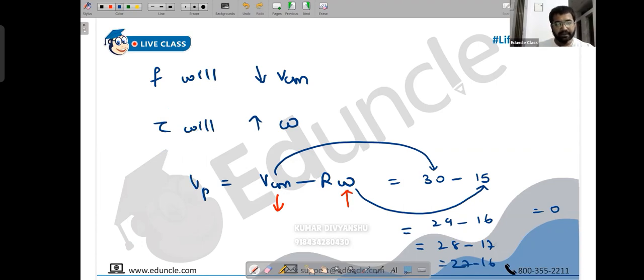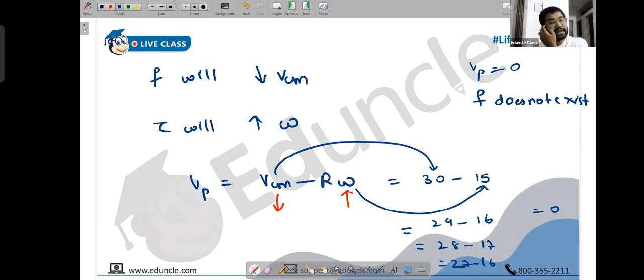I repeat. As soon as Vp becomes 0, the point of contact is not skidding now. Since the point of contact is not skidding, friction is not going to apply. Friction does not exist after that. If friction does not exist, there is no deceleration, there is no torque, velocities will remain constant. Now you have the no slipping case. So forward slipping happens, and thanks to the friction it brings the thing back to no slipping.